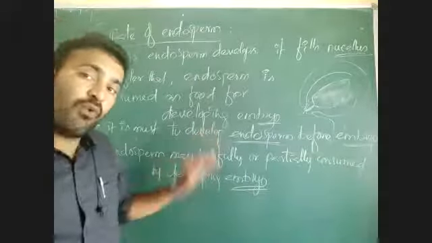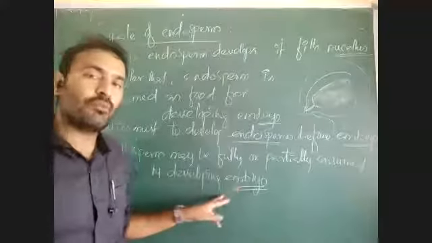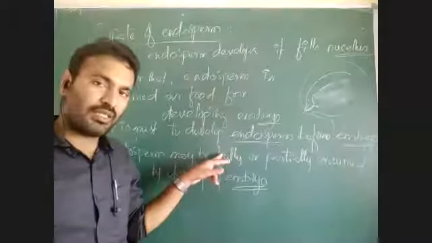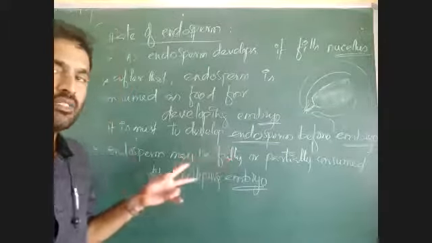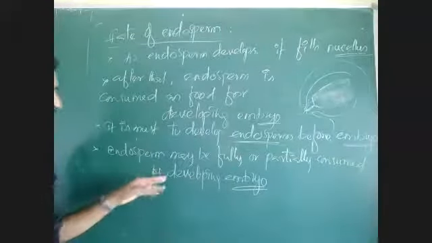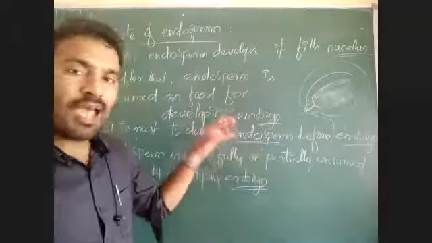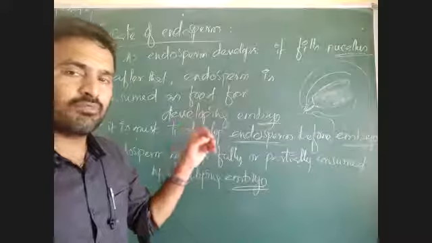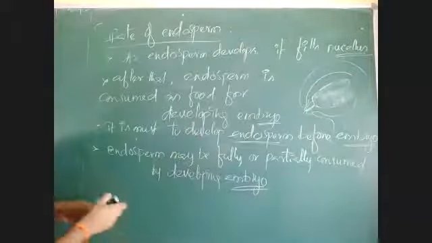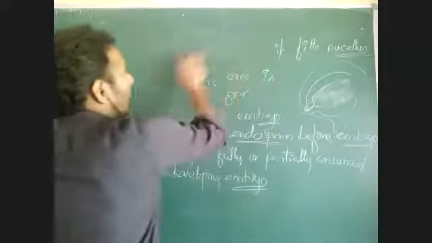That endosperm may be fully used for the embryogenesis, or that endosperm may be partially consumed for the development of embryo. If endosperm is fully used for the developing of embryo, then that seed has no endosperm. That type of seeds are called non-endospermic seeds or exalbuminous seeds. And if endosperm is partially consumed for the developing embryo, then the seeds have some remaining endosperm inside them. Seeds have some more endosperm even after the completion of the embryo formation. That type of seeds are called endospermic seeds or albuminous seeds.